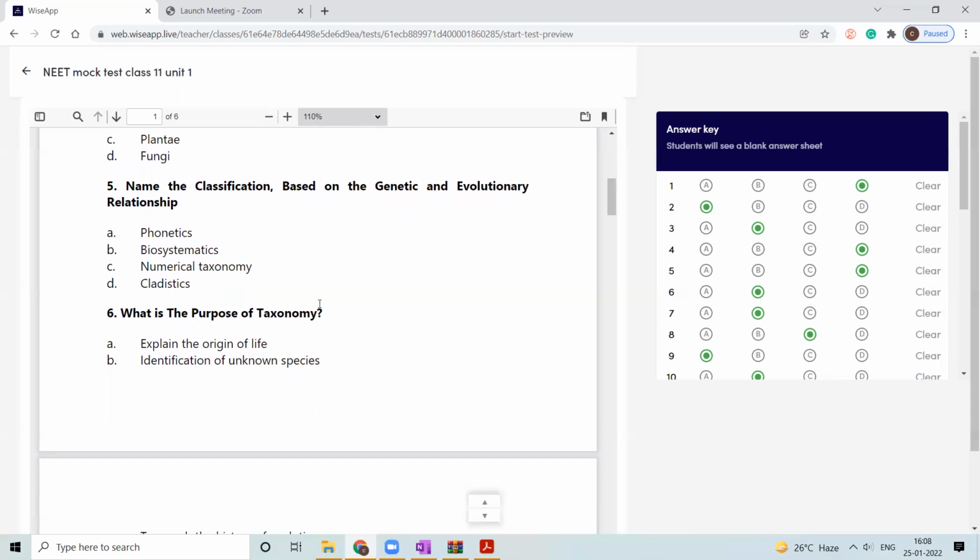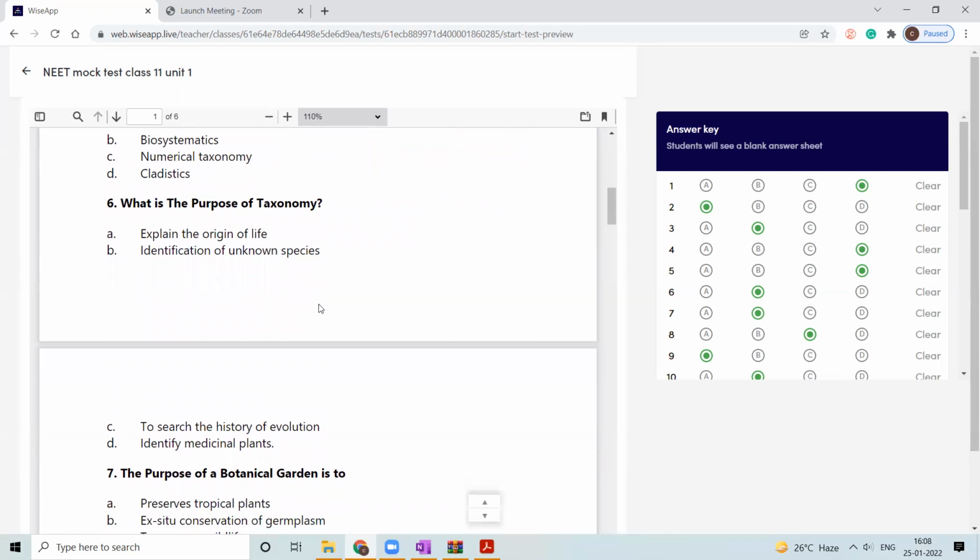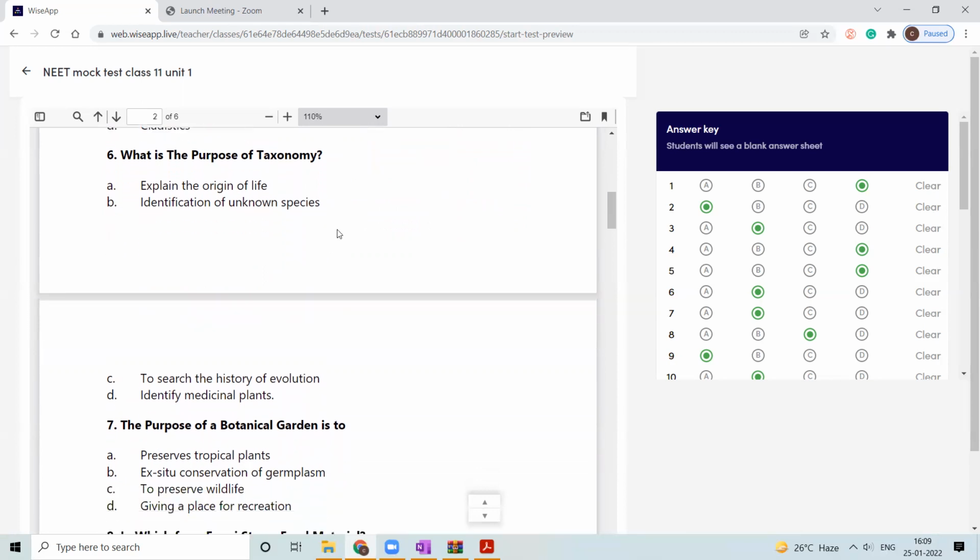What is the purpose of taxonomy? The options: explain the origin of life, identification of unknown species, search the history of evolution, identify medicinal plants. The purpose of taxonomy is to identify new species. So B is the answer, identification of new species.